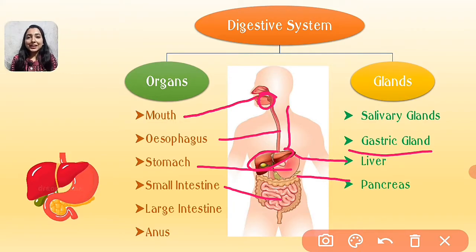After this, the undigested food goes to the large intestine. This tube covering the small intestine is the large intestine. And at the end of the large intestine, the opening is known as the anus. Through the anus, the undigested or waste material is thrown out of our body.